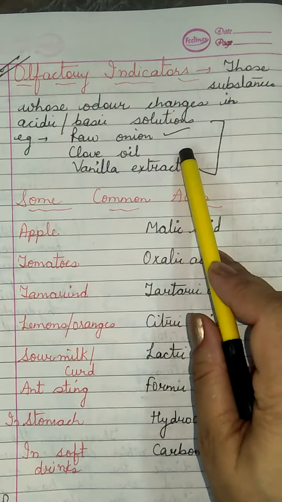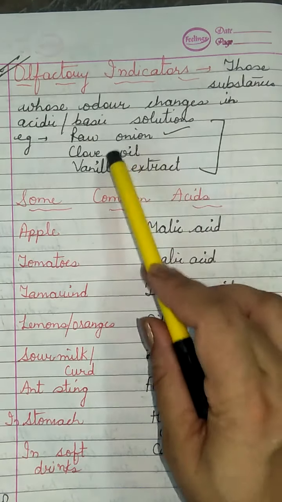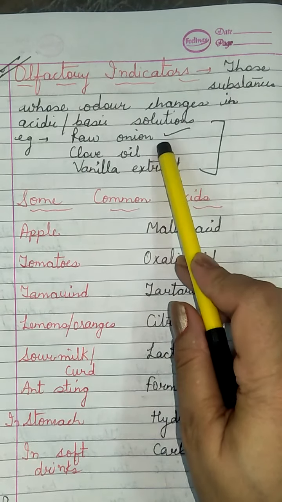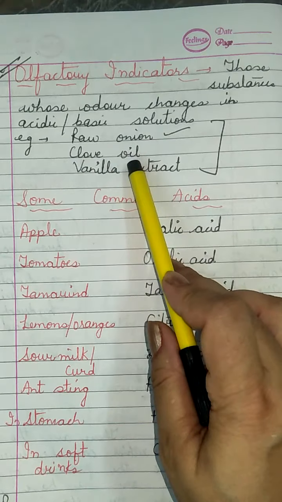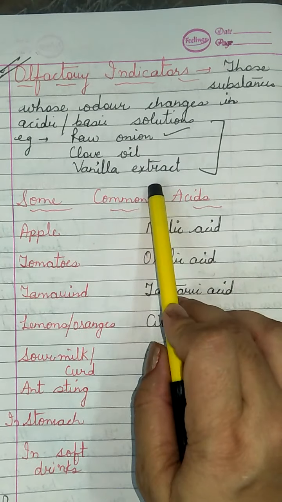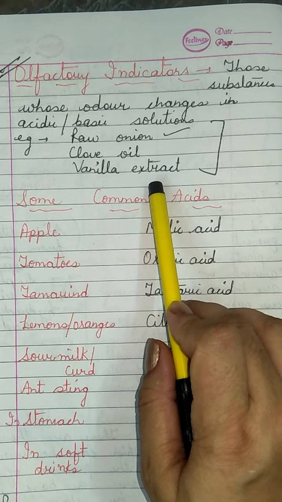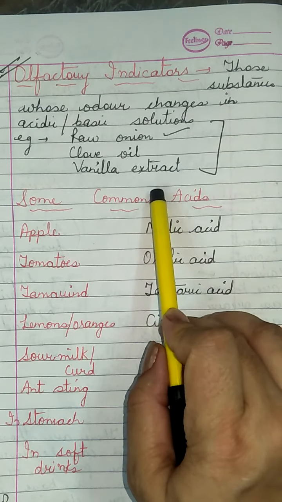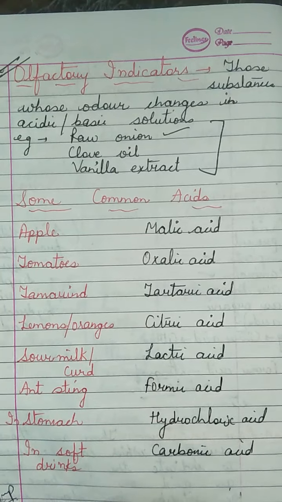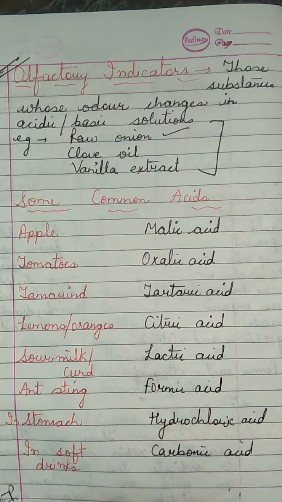Examples given for olfactory indicators are raw onion, clove oil, which is laung ka tel, and vanilla extract. Vanilla essence you know very well, so I have discussed vanilla extract here. Then come some common acids which are present in our home.